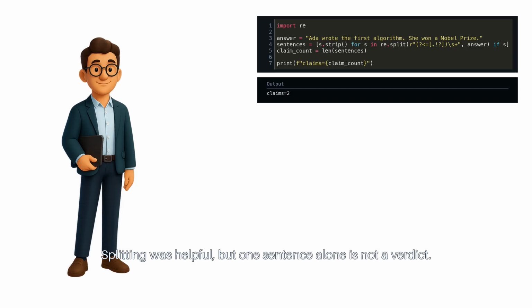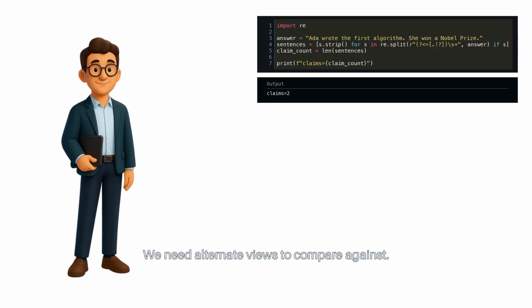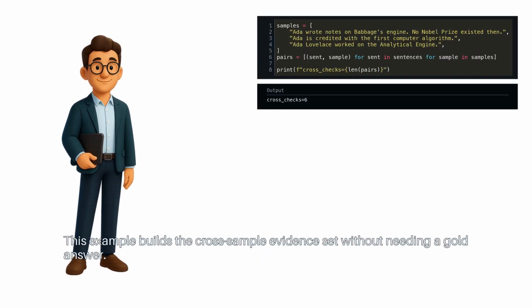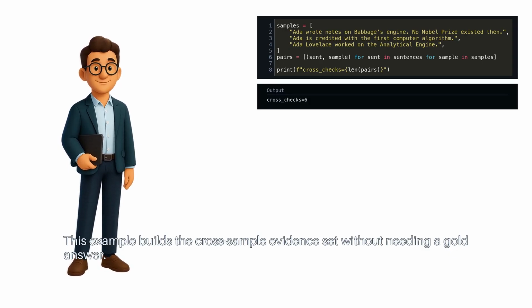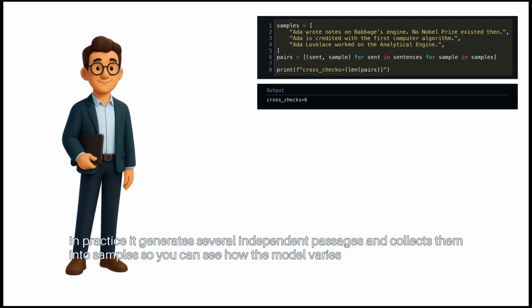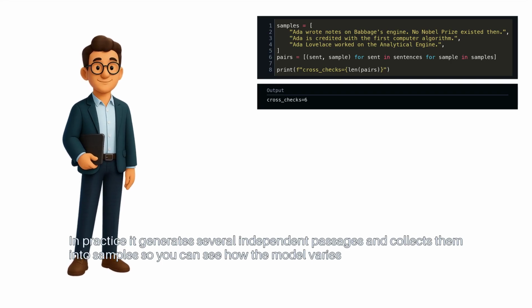Splitting was helpful, but one sentence alone is not a verdict. We need alternate views to compare against. This example builds the cross-sample evidence set without needing a gold answer. In practice, it generates several independent passages and collects them into samples so you can see how the model varies.